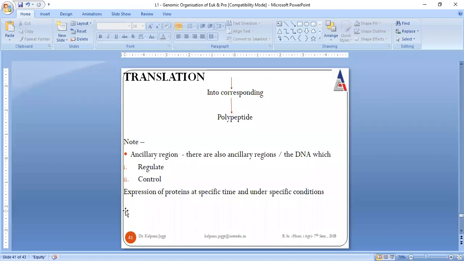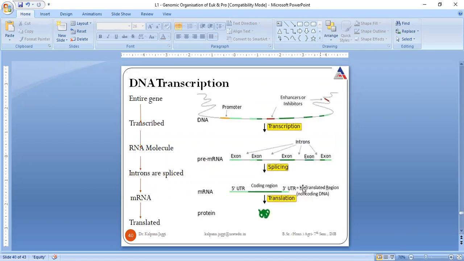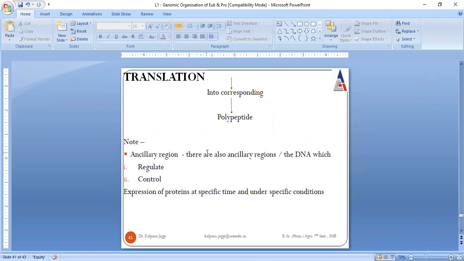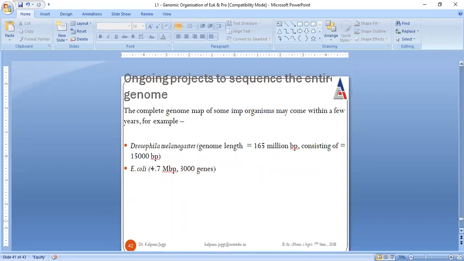Now, protein can be any polypeptide. You must be thinking how this transcription and translation actually takes place. There are sequences like the promoter and regulator. This is the ancillary region that regulates and controls the expression of proteins at specific times and under specific conditions. So it is not like it will happen at any time. It actually takes place at a particular time only.